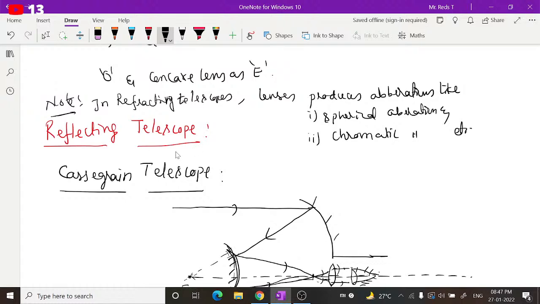So the main use of reflecting telescopes is to reduce the spherical and chromatic aberrations.